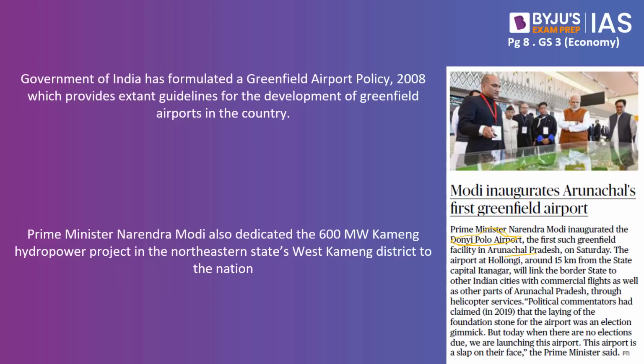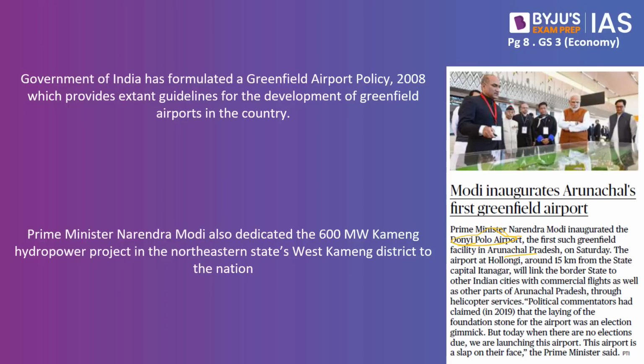Now the question is, what is this greenfield airport or the greenfield project to be specific? Greenfield projects are those where the work is started from scratch. So there is something called brownfield projects, where the work has already started. There is a certain level of development already seen on the existing developmental project, and more progress is made, which is called a brownfield project. But when it comes to the greenfield project, everything starts from scratch. So everything goes from zero. But when it comes to the brownfield project, there is an existing structure, on which further advanced progress and development takes place.